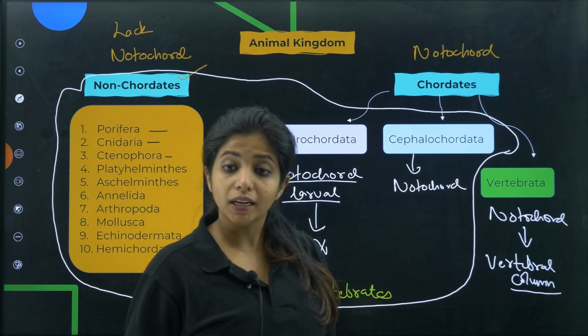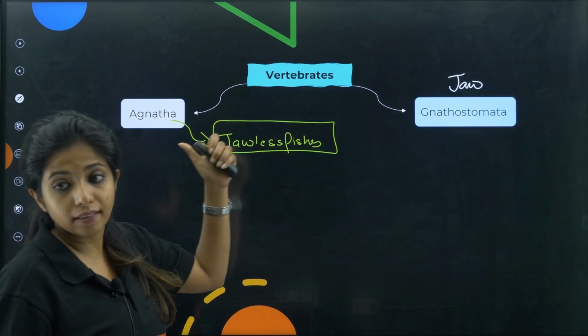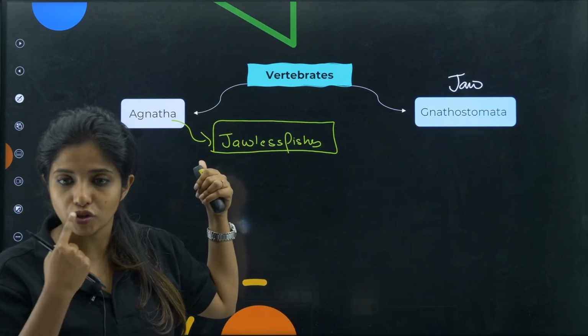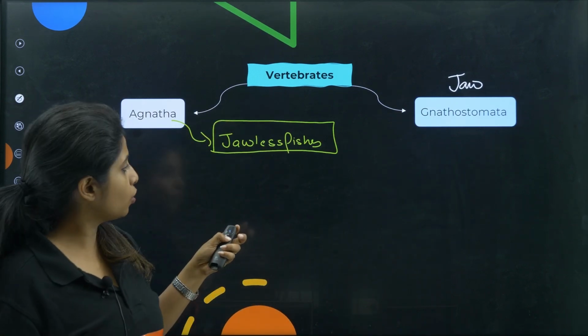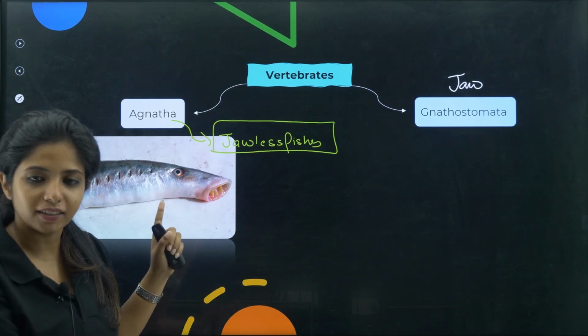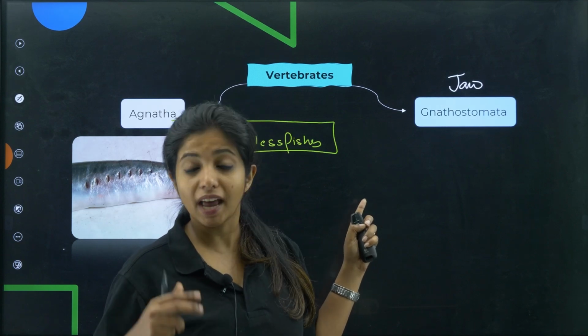Now vertebrata, again I can divide into two categories. One is agnatha and the other one is gnathostomata. Agnatha means those organisms which do not have jaws. They do not have jaw. Over here if you see this organism, it does not have a jaw, rather the teeth is distributed like that. Whereas on the other hand gnathostomata, sorry, it has jaw.